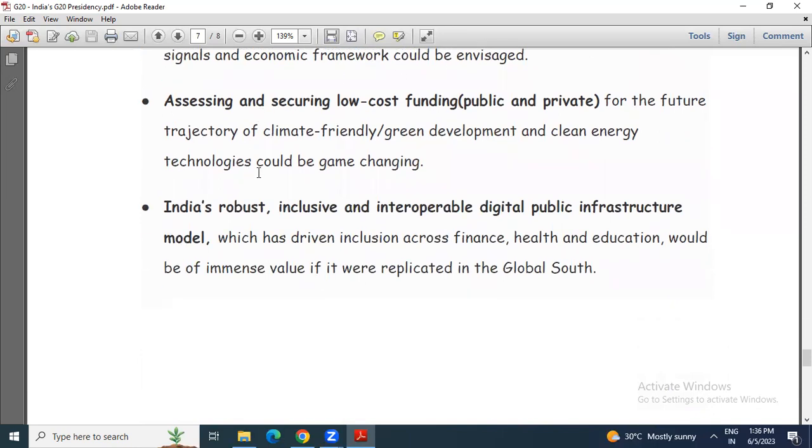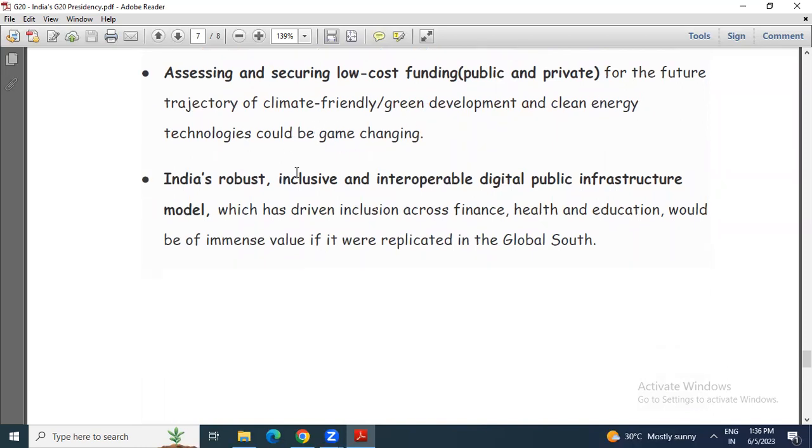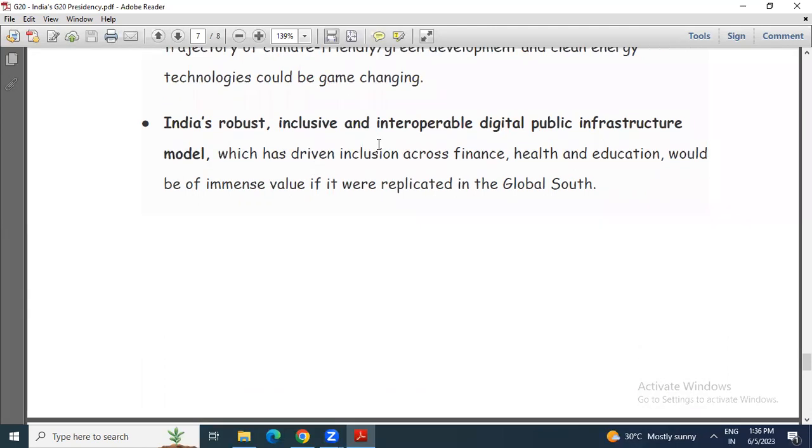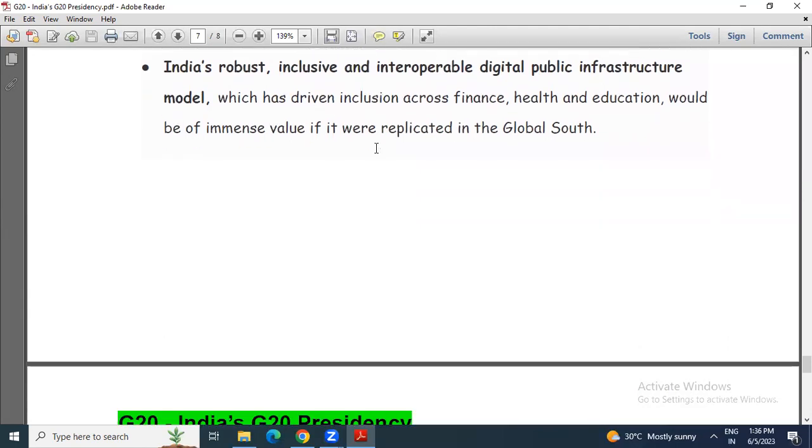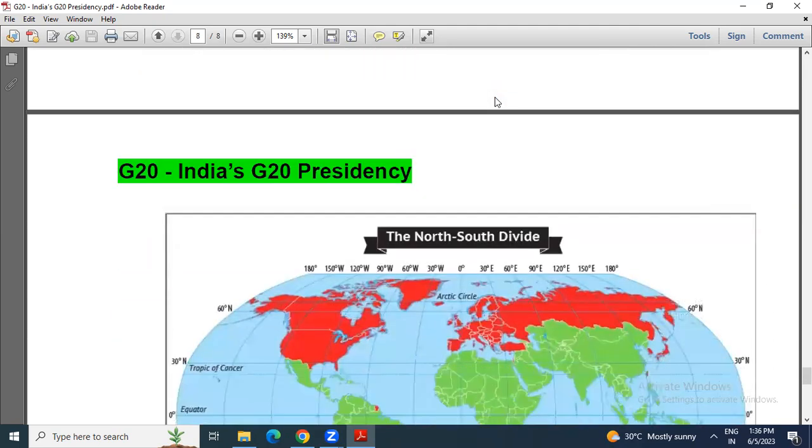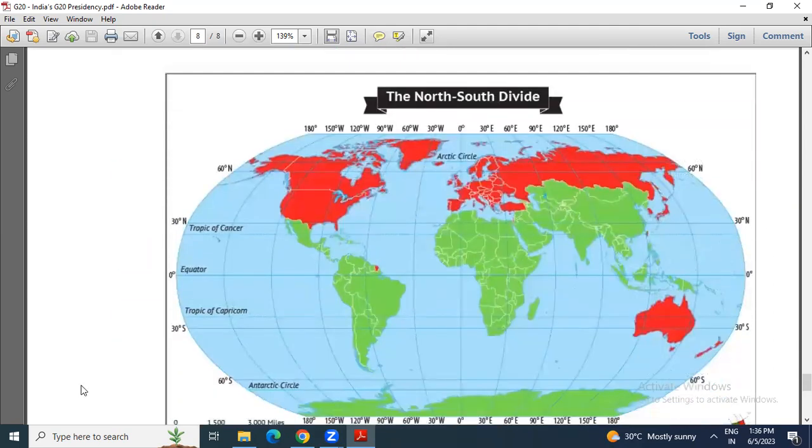Then addressing and securing low-cost funding for the future trajectory of climate-friendly or green development and clean energy technologies that could be game-changing. Then India's robust, inclusive, and interoperable digital public infrastructure model, because India is focusing on developing a digital public infrastructure model. Then here I am mentioning the term global South.